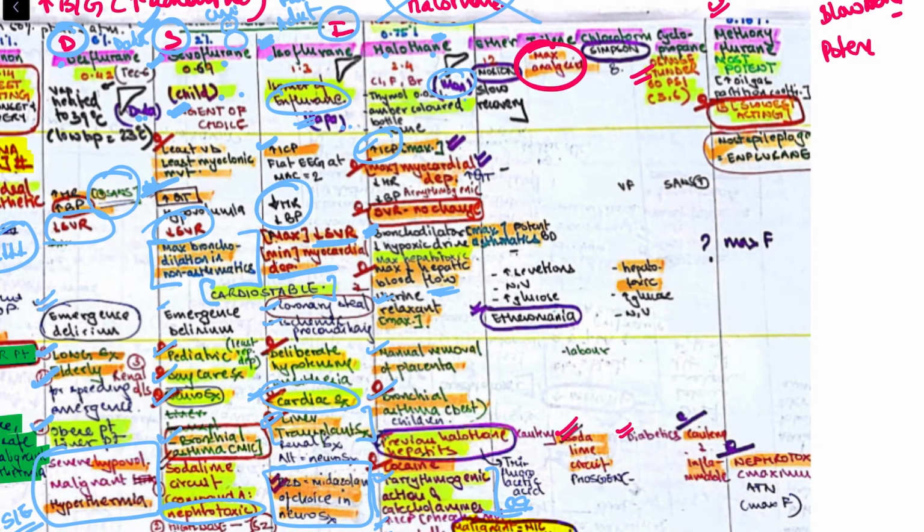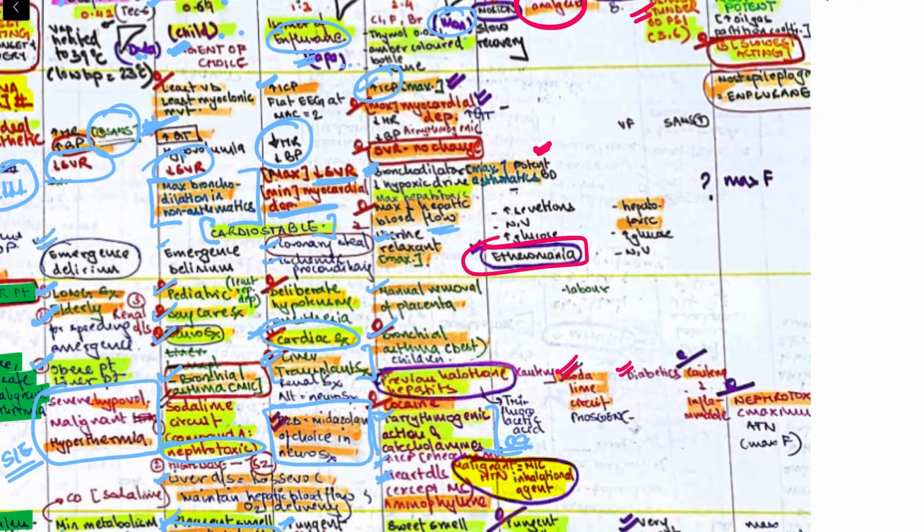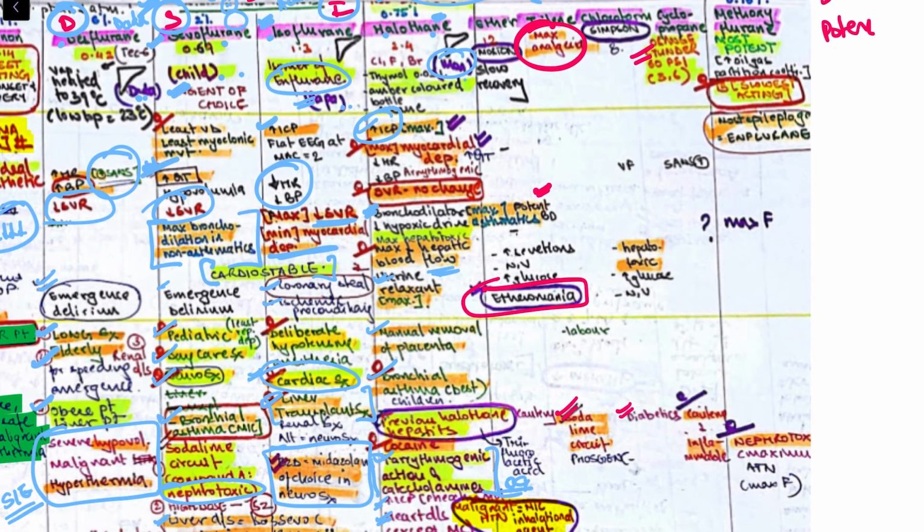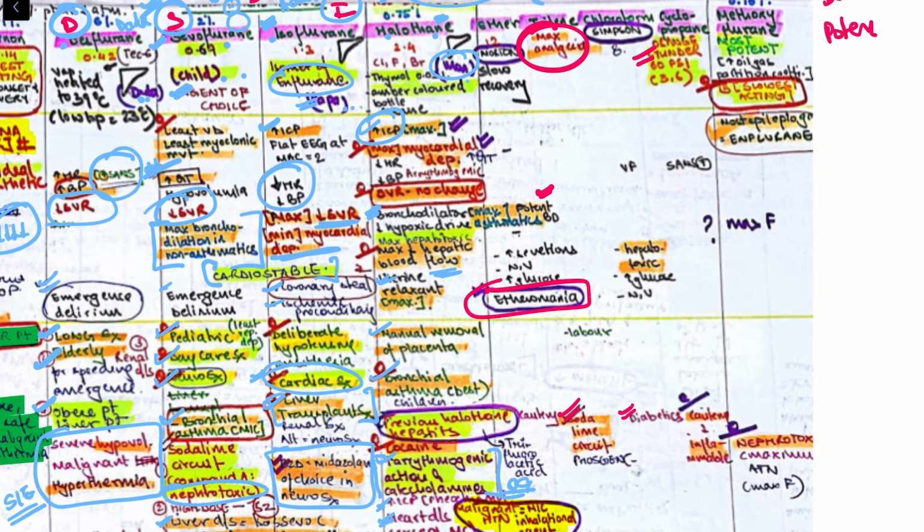Then ether, it was used by Morton. It has a slow recovery. It causes etheromania and it has a pungent smell. Sweet smell is chloroform, so we put it on the nose because it is sweet smelling, seen in the movies. Then methoxyflurane, like we remember, most potent, slowest acting, and a very important point, this is maximum epileptogenic, right?